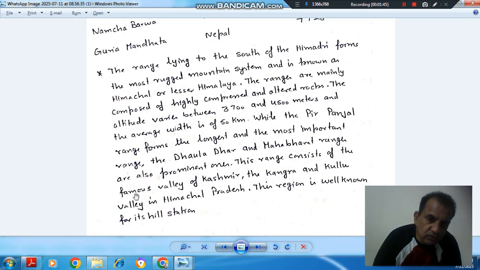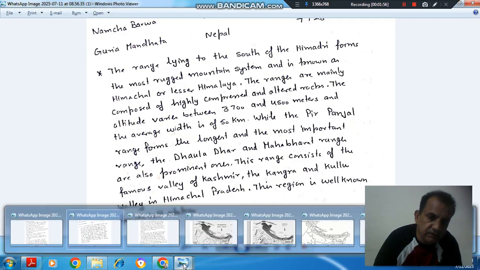This range consists of famous valleys of Kashmir, Kangra and the Kullu valley in Himachal Pradesh. This region is well known for its hill stations.